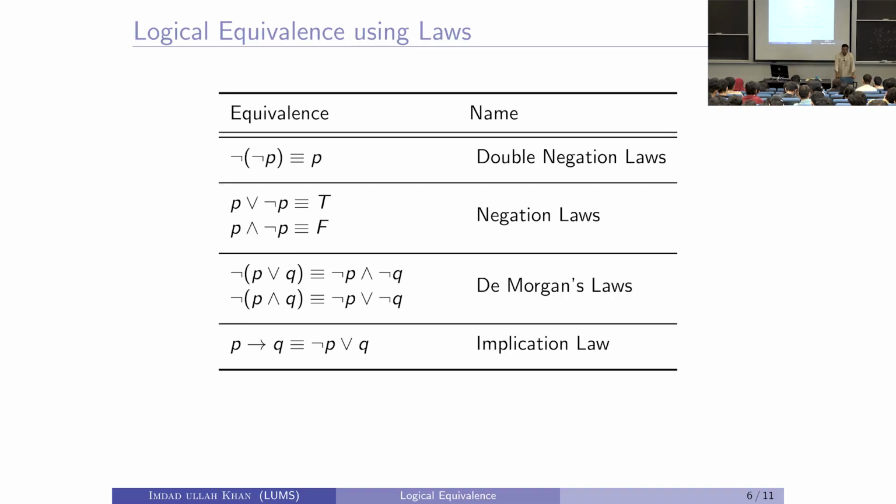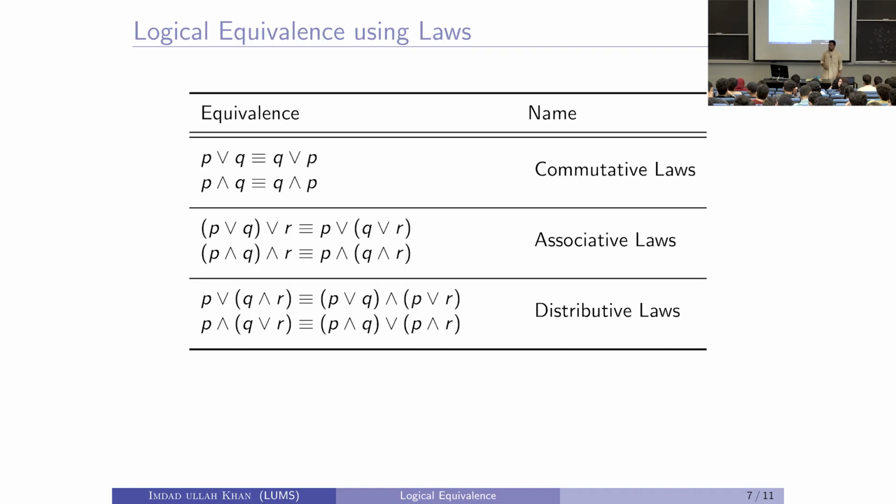We saw one of these equivalences through the truth table. These are also equivalences, just like the claims. I showed you this one and this one, and for all the others also, some we described in the previous slide. The double negation also, we saw that. You should go home and make a truth table and verify that these equivalences actually hold. They are actually valid equivalences.